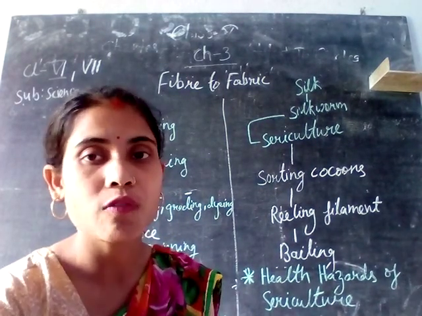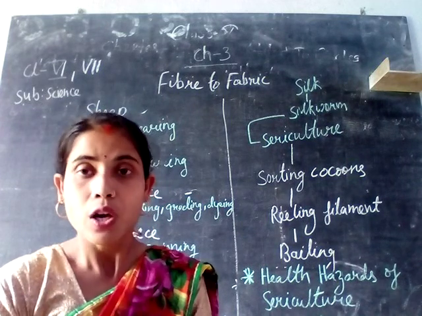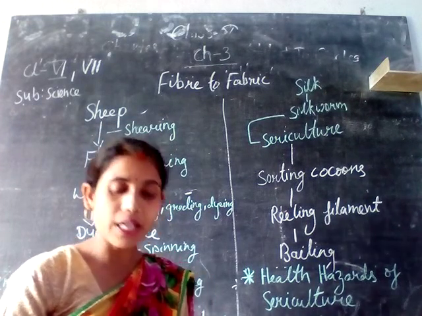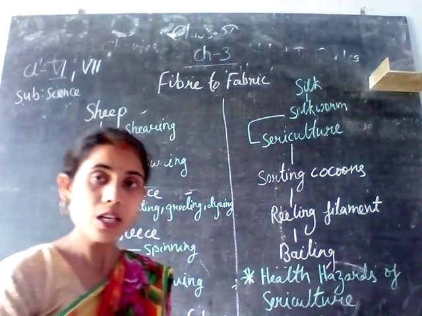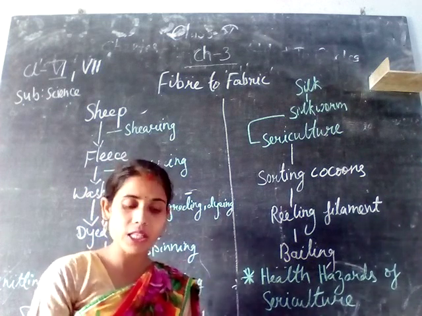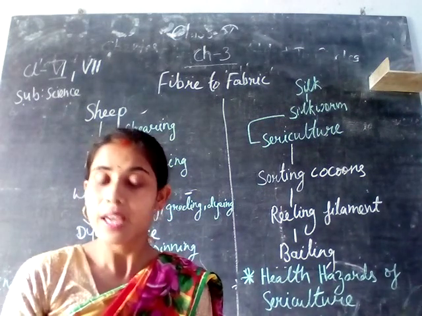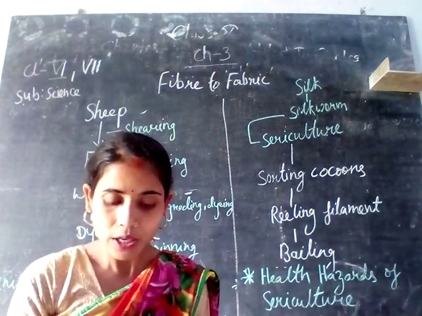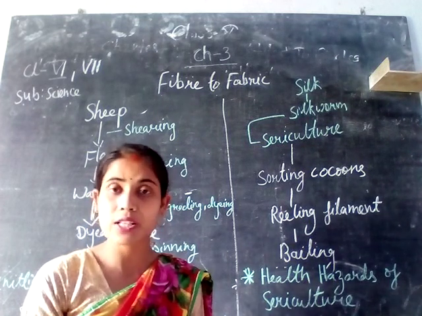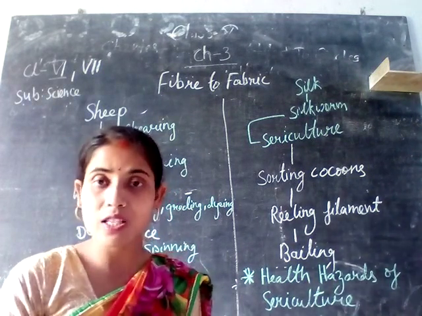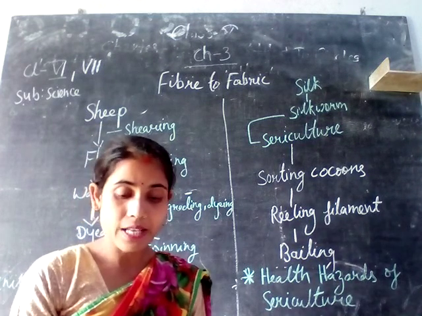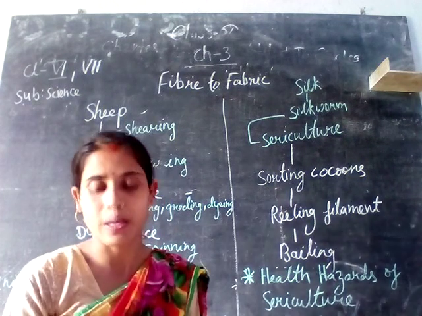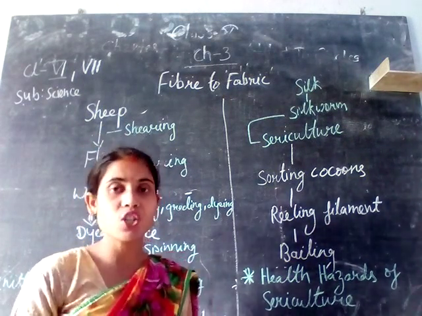The first process involved in making fibers from the sheep is the shearing process. Shearing means the wool will be taken from the sheep. Before shearing we have to rear the sheep and use the wool for cloth fibers. In India sheep are reared on a large scale; the rearing and breeding of sheep is done in various states of India, in Jammu and Kashmir, Gujarat, Punjab, Haryana, everywhere. Next, let's see what we mean by shearing of the wool.